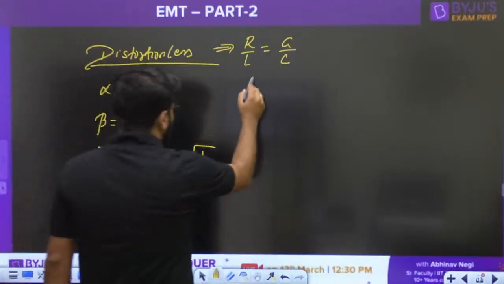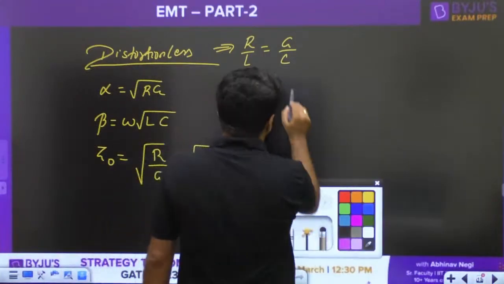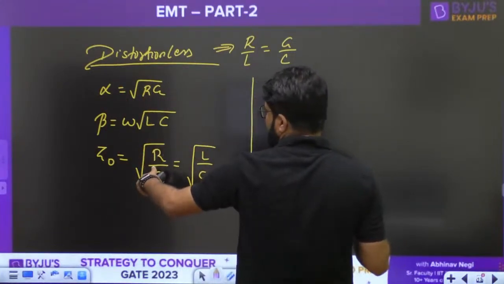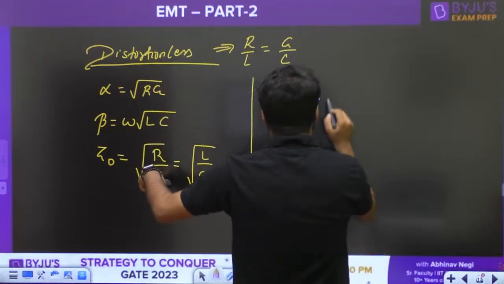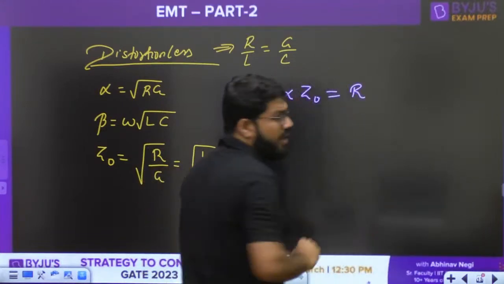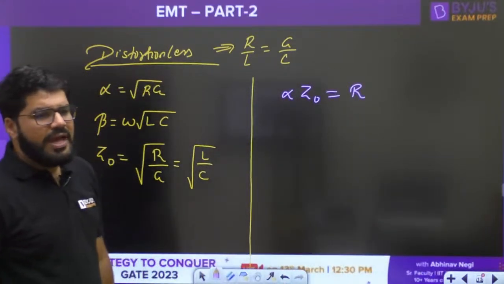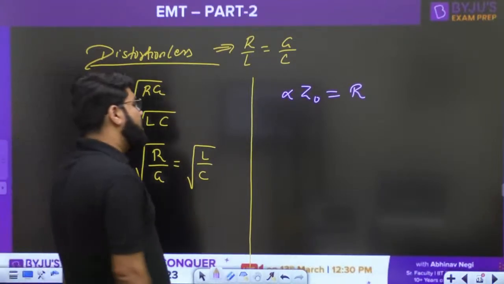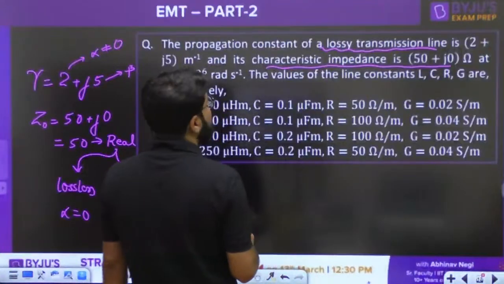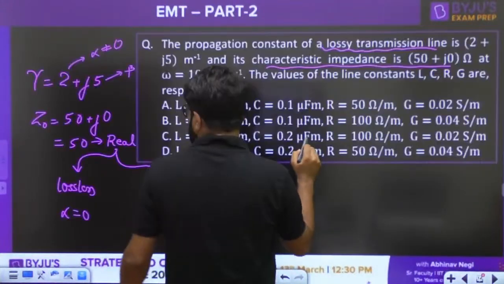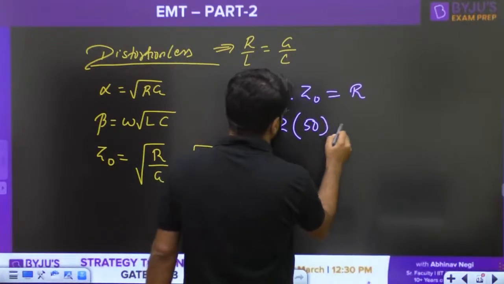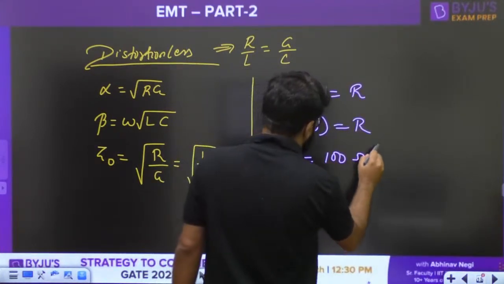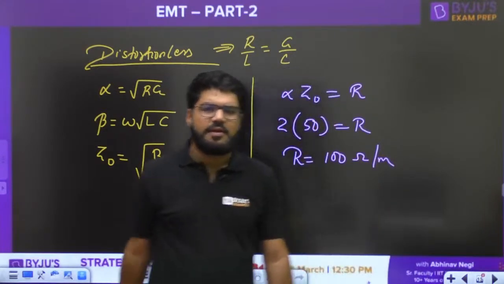Now number one thing, what will we do? Just multiply alpha and Z0, using the first formula of Z0. So G and G get cancelled, root R into root R is equal to R. So alpha into Z0 is equal to R. What is the value of alpha? Alpha is 2, Z0 is 50, so R equals 100 ohm per meter.